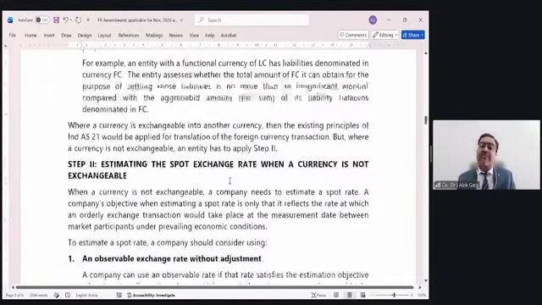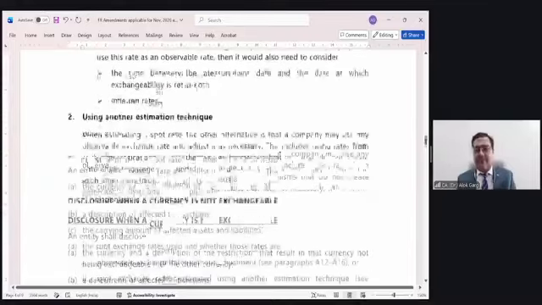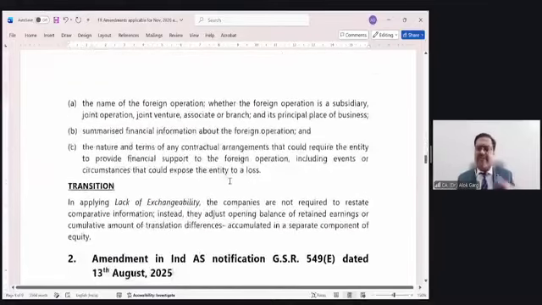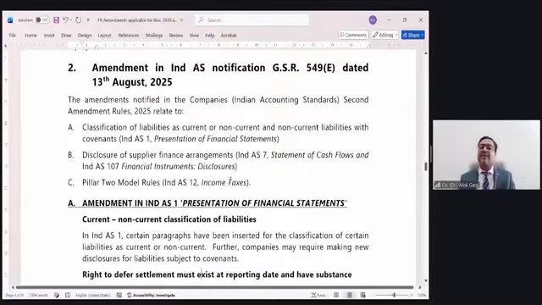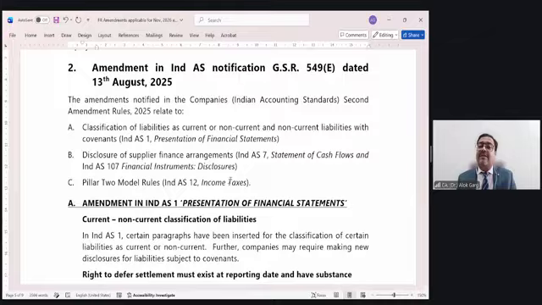Now coming to the important amendment, which came on 13th of August. So it was 7th May, then 13th of August. What is this 13th of August amendment? Two amendments are very, very important. Number one, the classification of liabilities as current or non-current. You know that if a company has taken a loan that is payable after 12 months from the reporting date, it has to be classified as non-current. But if it is payable within 12 months from the reporting date, it has to be classified as current. Para number 66 of Ind AS 1, and of course you are not required to remember all those paras.